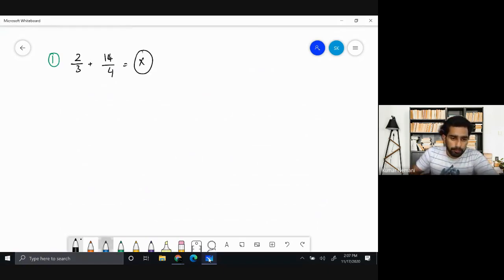So it would be very easy if your problem was something like this: 2 over 7 plus 4 over 7. If both the denominators are the same, you can simply keep the common denominator and add the two numerators, and then it's going to be 2 plus 4, that is going to give you 6 over 7. But here that is not the case. Here you have one denominator separate and another denominator separate. Both the denominators are not identical. That means you cannot simply add the numerators. Instead, you will have to make both the